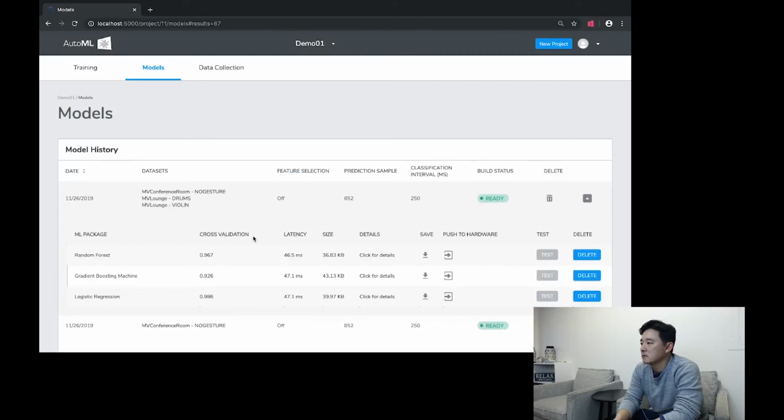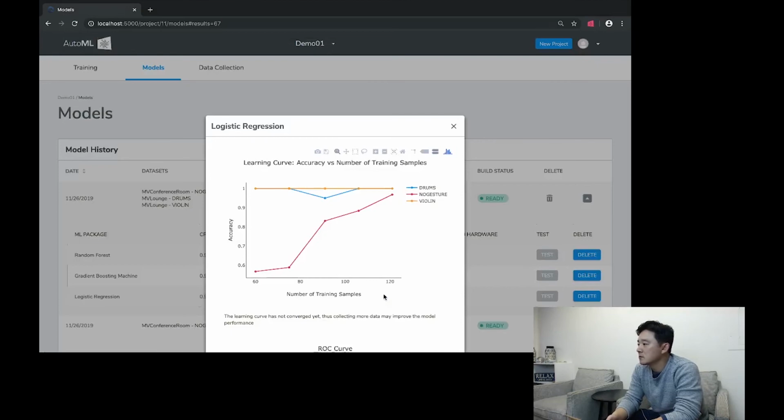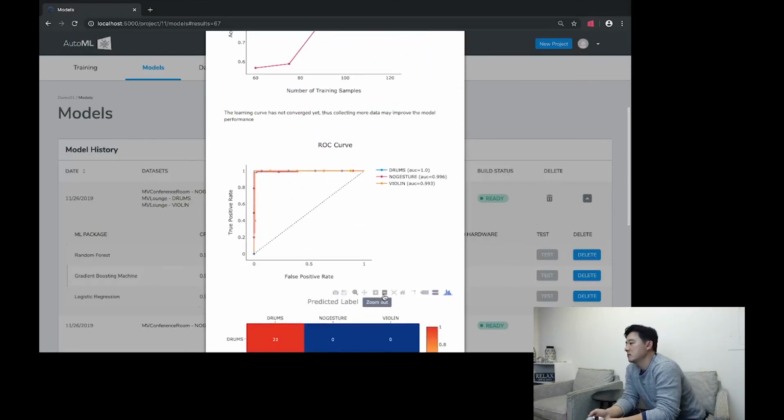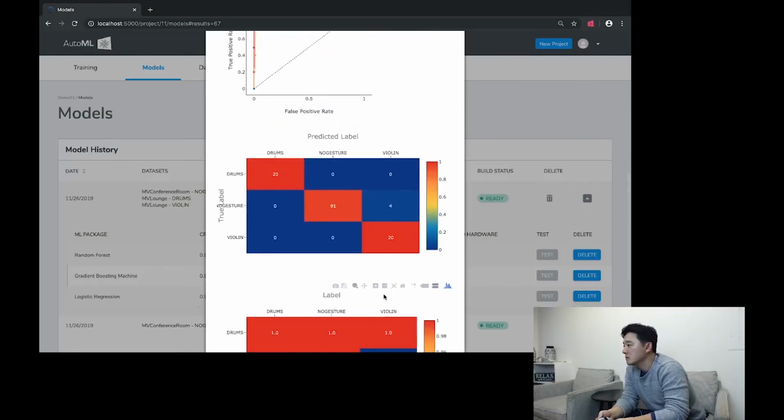Here we show the performance in the cross-validation column, the latency for each inference, the size of the models, and more details, including the learning curve, the ROC curve, the confusion matrix, and the MCC matrix.